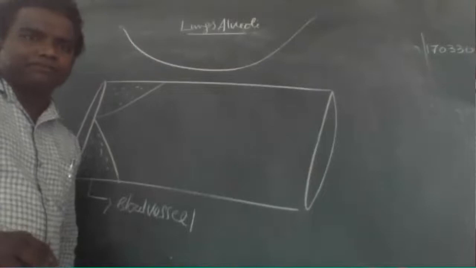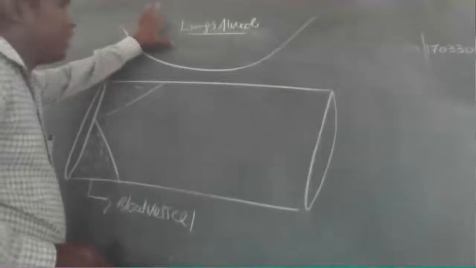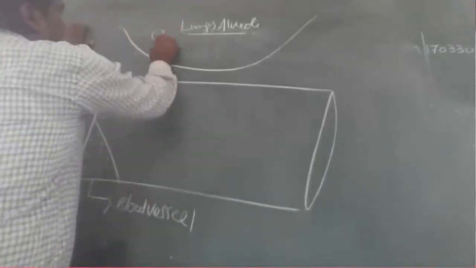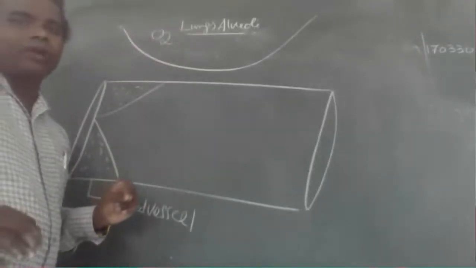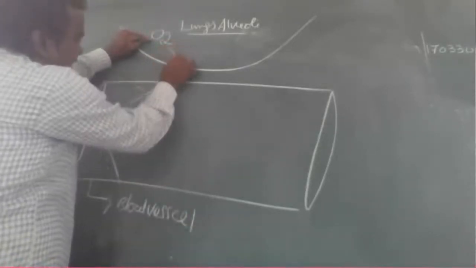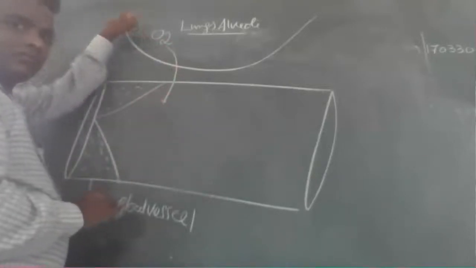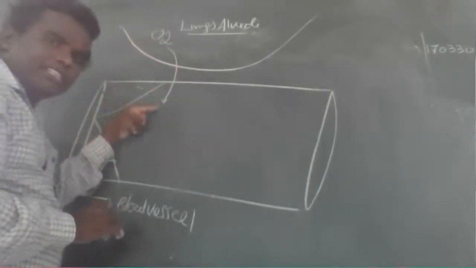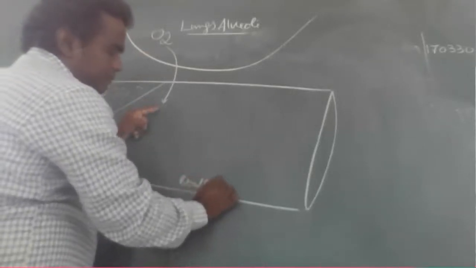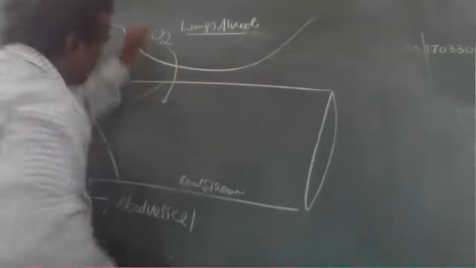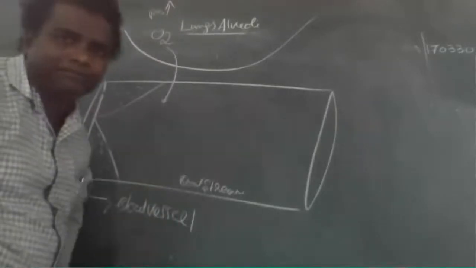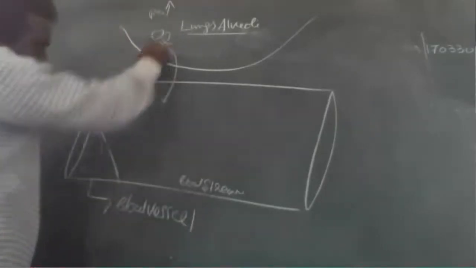Very, very important. In the alveoli, more oxygen is present, right? So this oxygen diffuses into the bloodstream. This is called the bloodstream. Remember, try to understand this mechanism. The PO2 pressure is high, so that oxygen diffuses into the bloodstream.